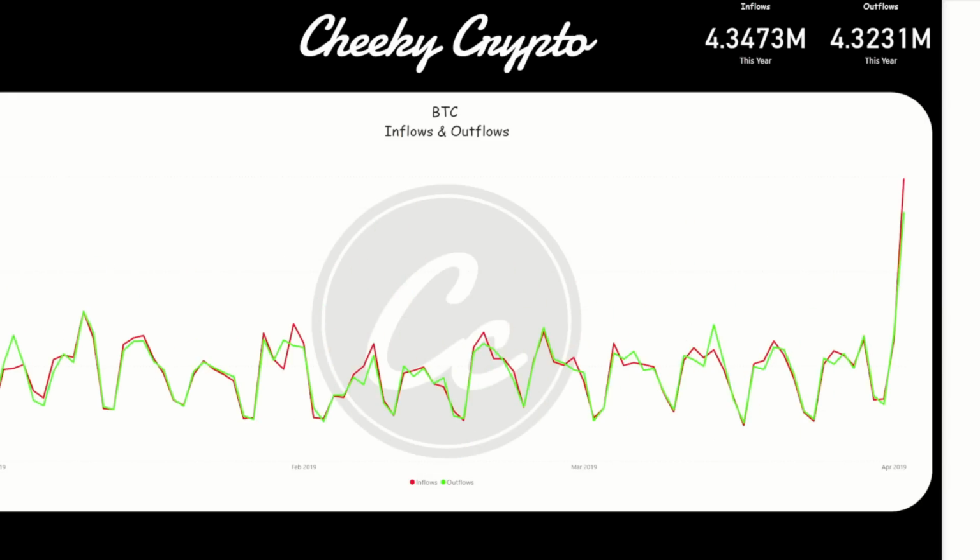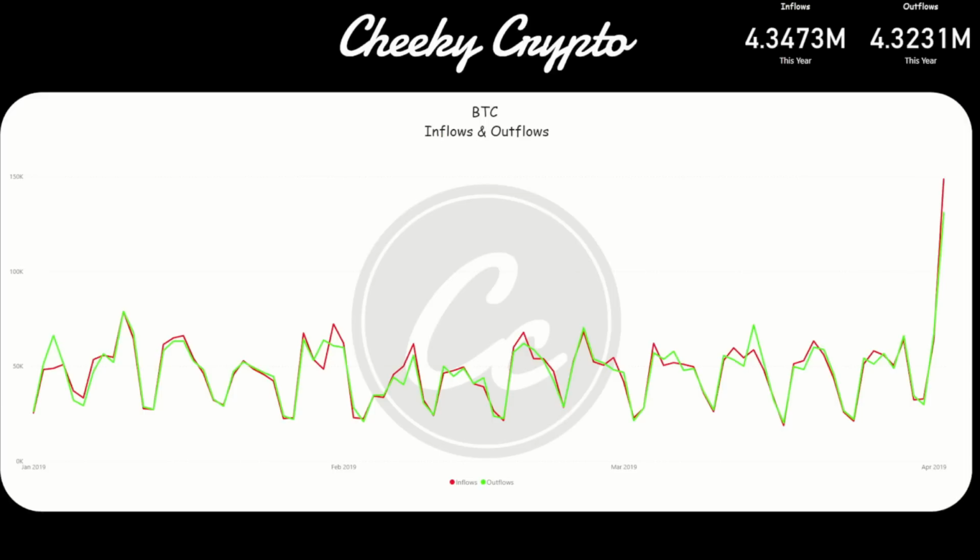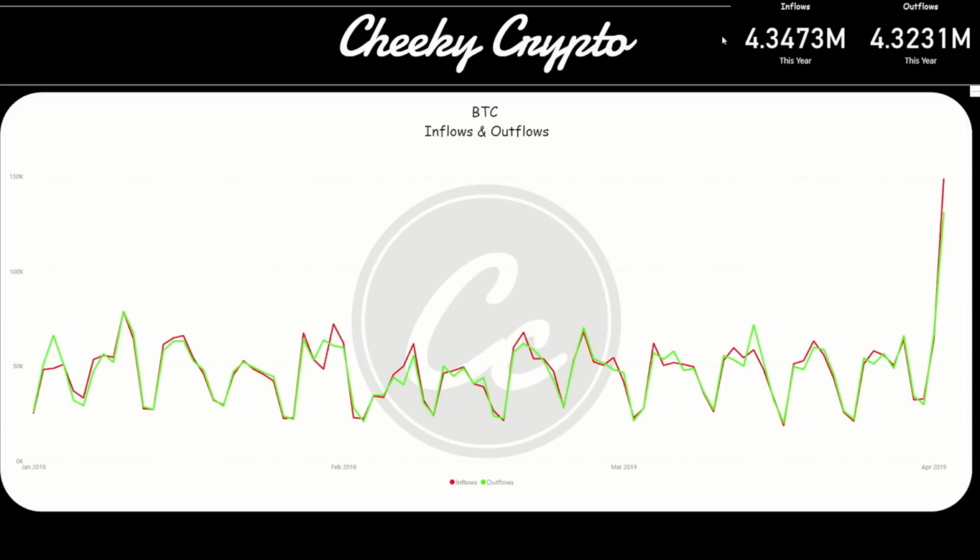I'm going to apply that, and then I'm going to remove it. So here you can see the differences in volume. You can see the significant surge to the upside in April 2019, right? And one of the things, I'm not too concerned about the line graph because everything is marrying up quite nicely. I just want to draw people's attention to the volume of Bitcoin that's actually going through here, right?